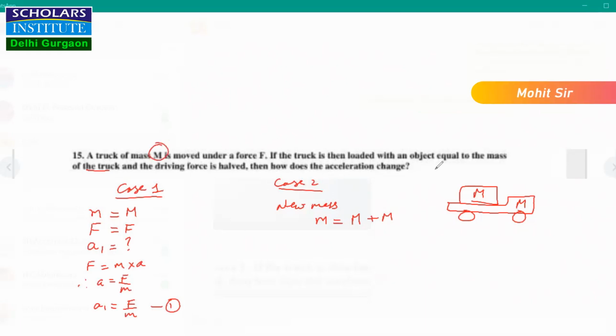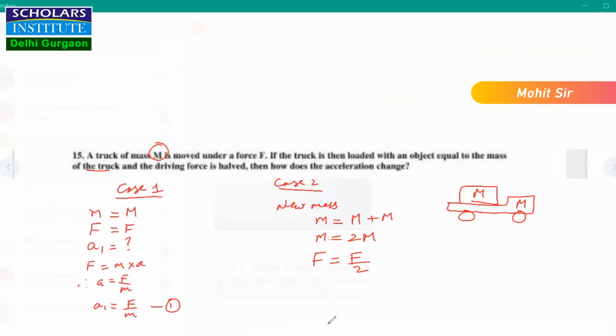But now one more object of equal mass has been loaded. So the new mass will be 2M. And the force is halved. So the new force is F by 2.